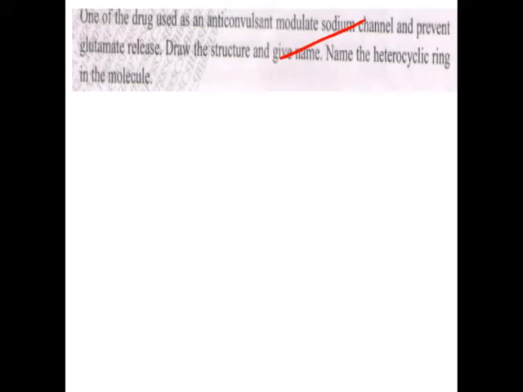So the drugs that prevent glutamate release are phenytoin, carbamazepine, lamotrigine, along with that valproic acid. So you can write down their structure, you can write down the name and the heterocyclic ring which is present in that structure. So phenytoin, lamotrigine, carbamazepine and valproic acid.